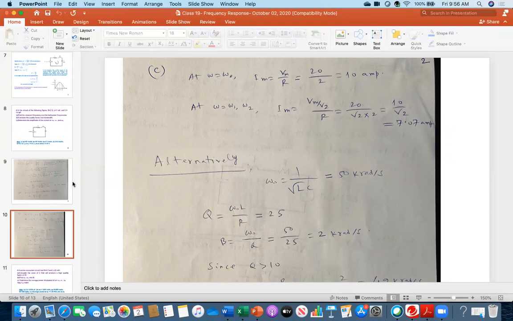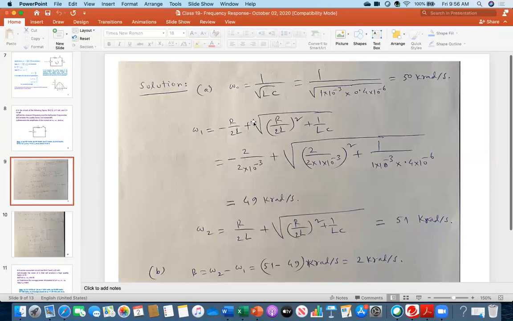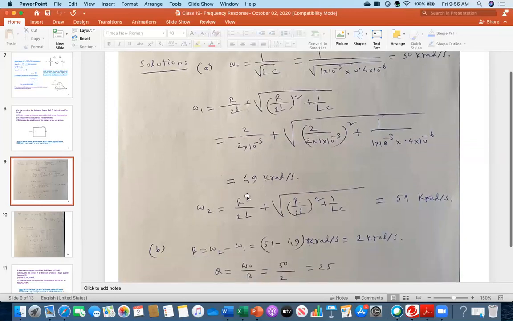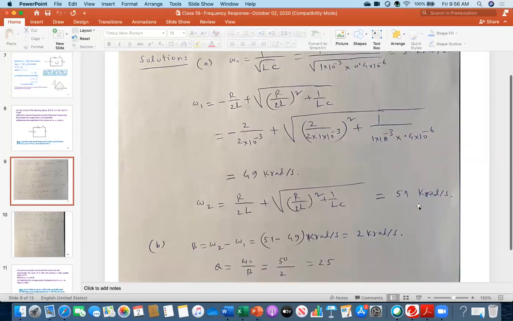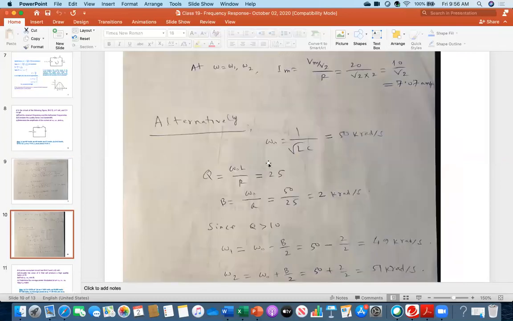Now, here I first calculated omega 1 using this long expression, and then I calculated omega 2 using the long expression. And then I calculated bandwidth, and then I calculated the Q. So you might go the alternative approach. What is the alternative approach? First you calculate omega naught by using 1 over root LC, that is fine, 50 kiloradian per second.